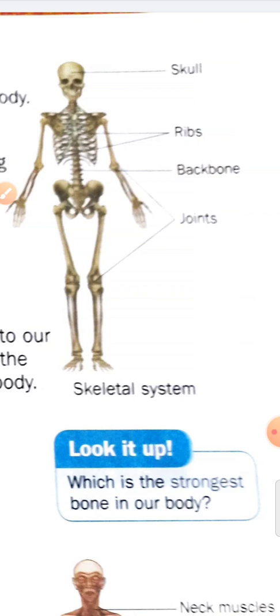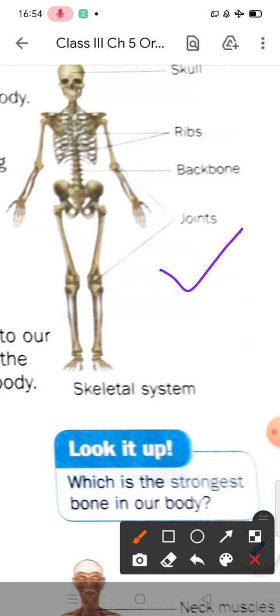When all the bones in our body come together, they form the skeletal system. Understand what I am saying?